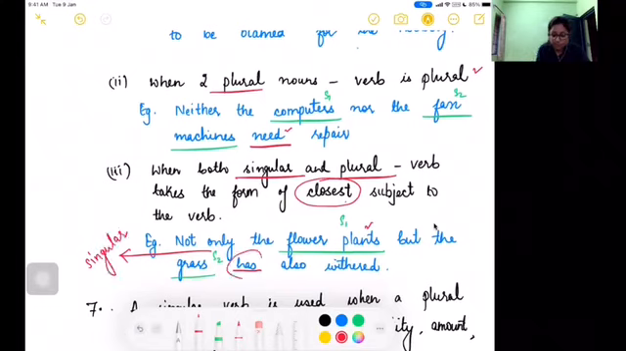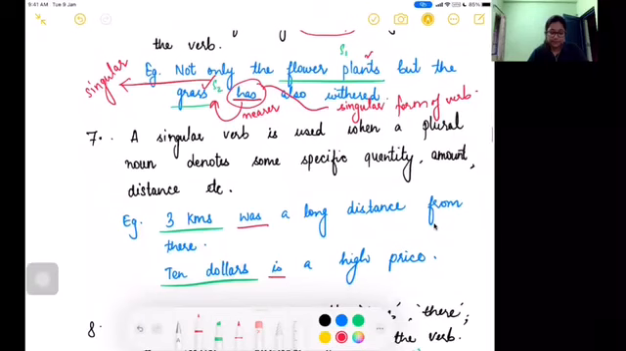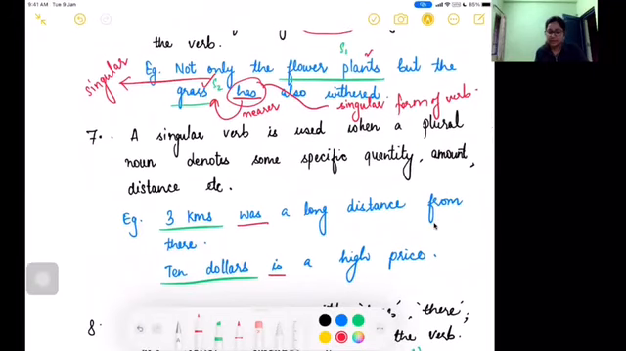And this verb is closest to subject 2, nearer to subject 2. Hence we have to consider subject 2, and therefore we are using the singular form of verb. I hope it makes sense to you. Okay. Now, again an easy one.